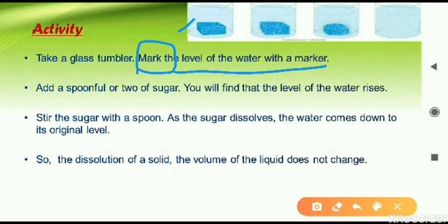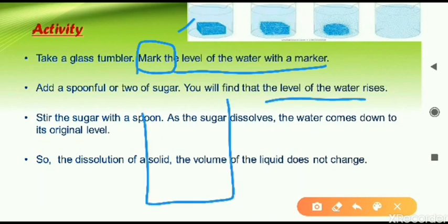After that we will add some sugar. On adding sugar, what will happen, the level of the water will rise. For example, we have this container here and we are having water in that. On adding sugar molecules, the sugar molecule is added in this.